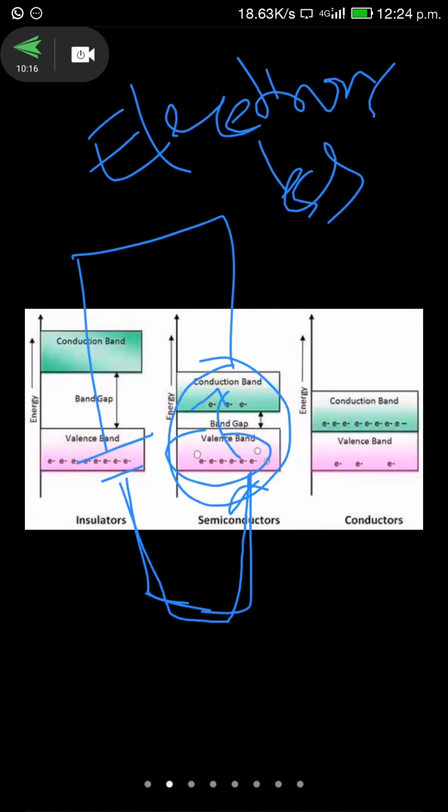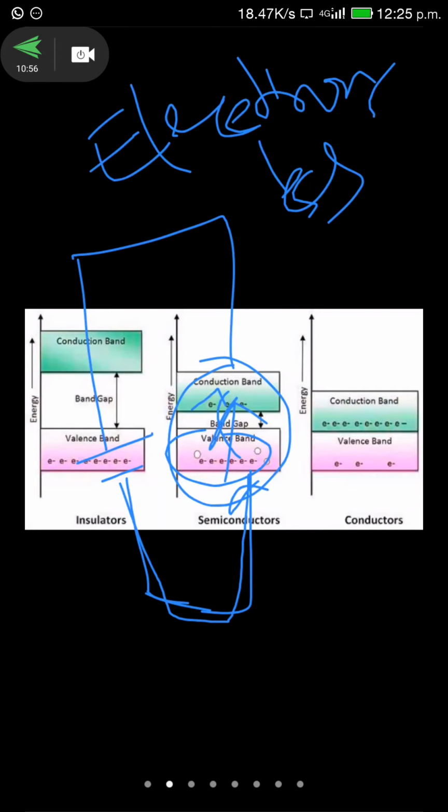So how does the current conduction take place? By recombination of holes and electrons. How are the electrons excited from VB to CB, valence band to conduction band? By applying the external electric field, we can excite the electrons from the valence band to the conduction band. Okay, is it clear?